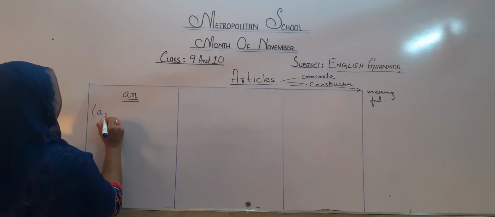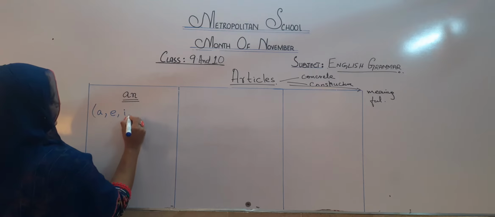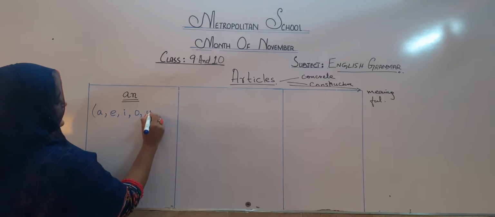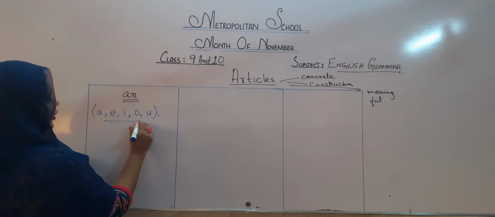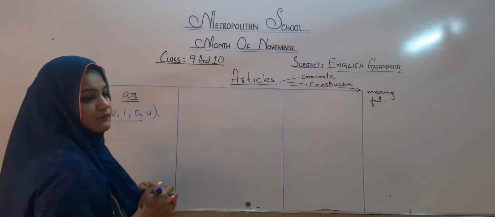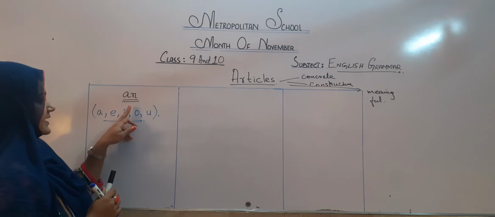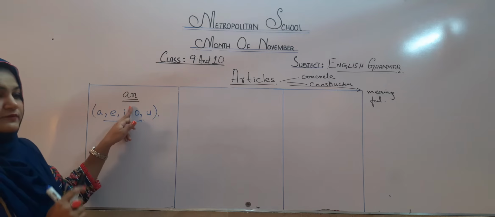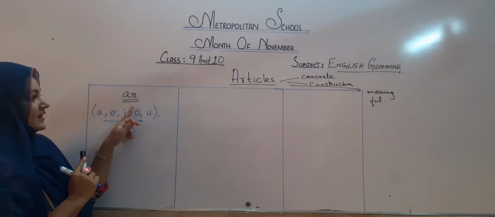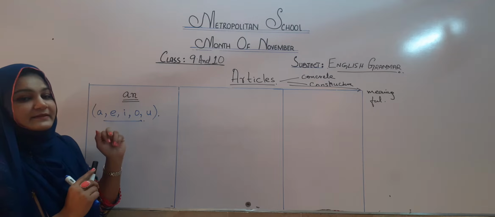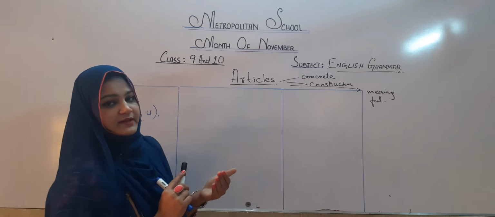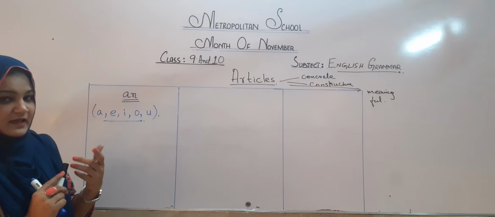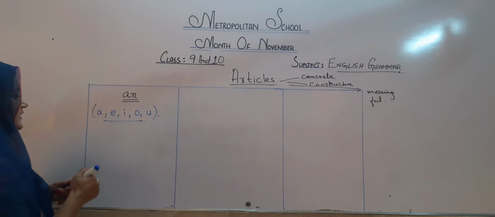A, E, I, O, U. Whenever you want to use article "an", you need to place it whenever the word begins with a vowel.